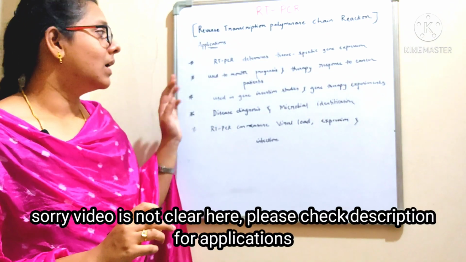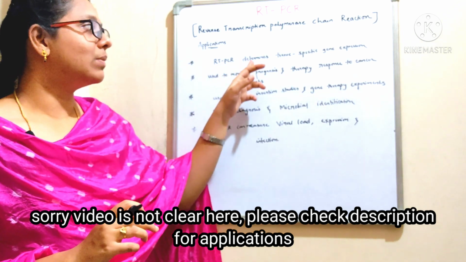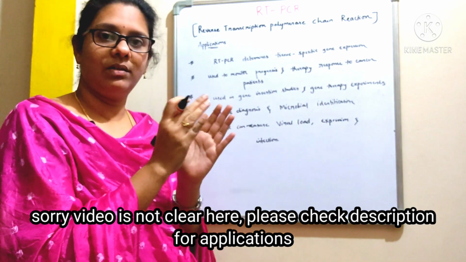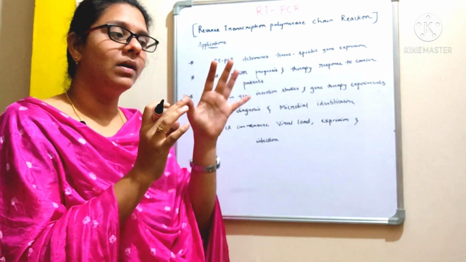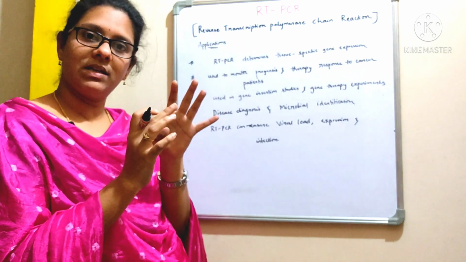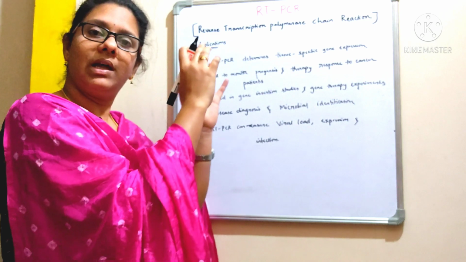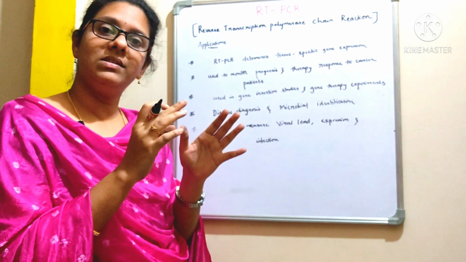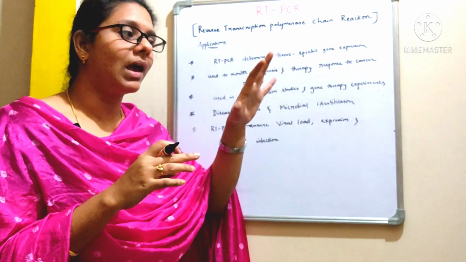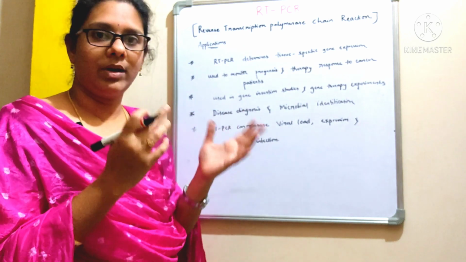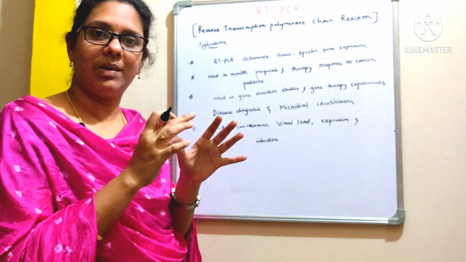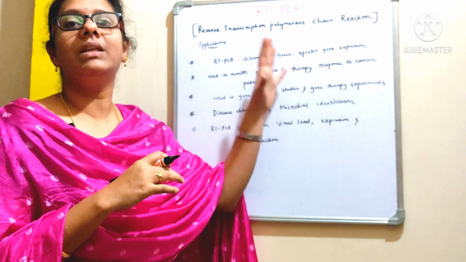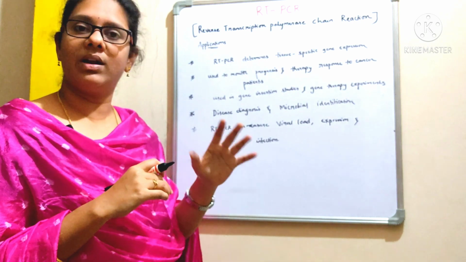Coming to the applications, reverse transcription PCR determines tissue specific gene expression. I already told you that the exons are the coding regions. We call them a gene, right? Once they undergo transcription and translation giving rise to a protein, with the help of this method it is possible to study the gene expression. Once we study the gene expression, we can easily make out the amount of gene that is present in a cell, because only the coding sequences will give rise to the mRNA, right? And from the mRNA we are going to get a protein, right? So we can easily determine the amount of gene that is present in a cell or a tissue.